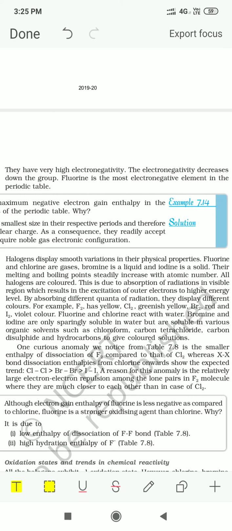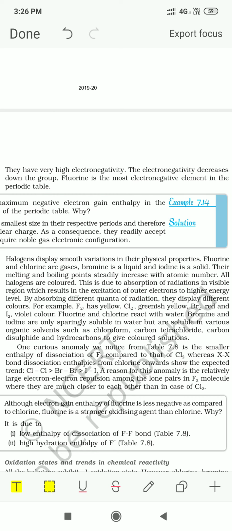Now why does fluorine absorb violet and iodine absorb yellow color? That is the question. Fluorine is a small sized atom. Its excitation energy will definitely be higher because it is a small size atom. When the electron is getting excited to a higher energy level, it requires energy. So it will absorb those radiations which are more energetic. So it absorbs violet color, and therefore the complementary color yellow is seen.